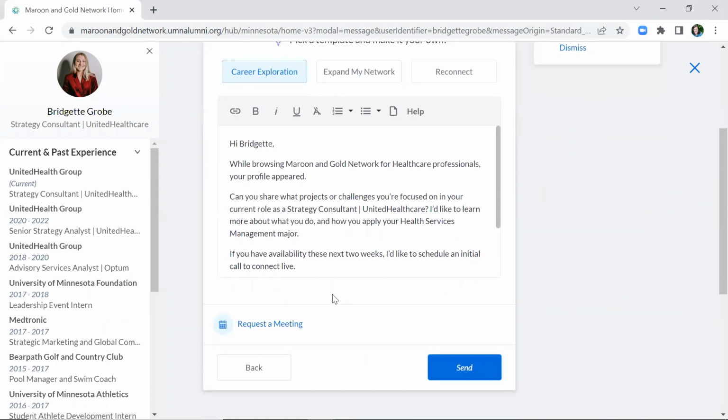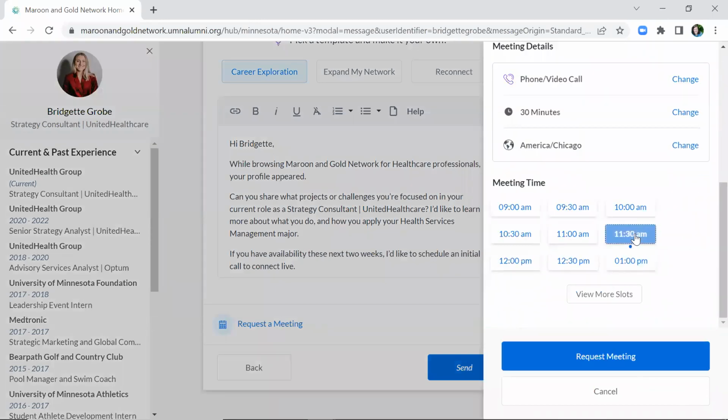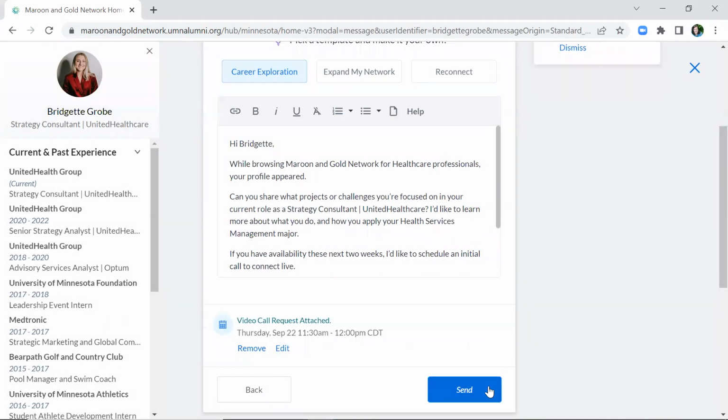You can also include a request to meet with your message by clicking on Request a Meeting and selecting a date and time that works well for you. Finally, hit Send. Congrats! You successfully sent a request to connect through the Maroon and Gold network.